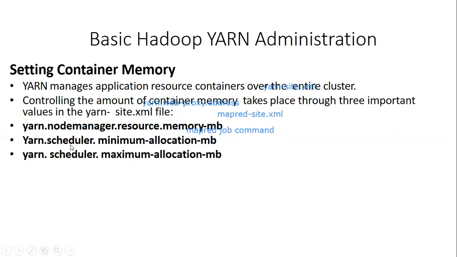Next, yarn.scheduler.minimum-allocation-mb is the smallest container allowed by the resource manager. A requested container smaller than this value will result in an allocated container of this size. By default, it is 1024 megabytes. Then we have yarn.scheduler.maximum-allocation-mb, which is the largest container allowed by the resource manager. Its size is 8192 MB.